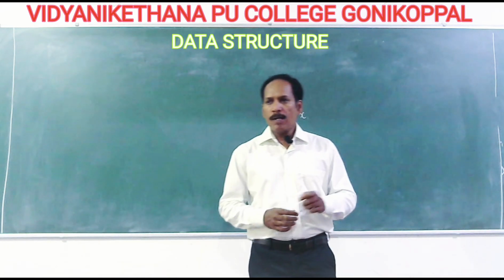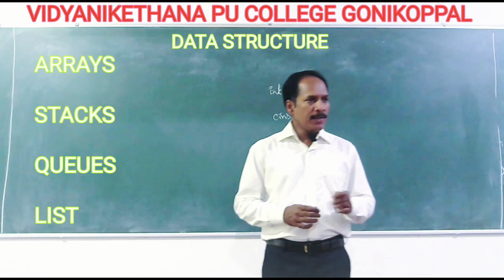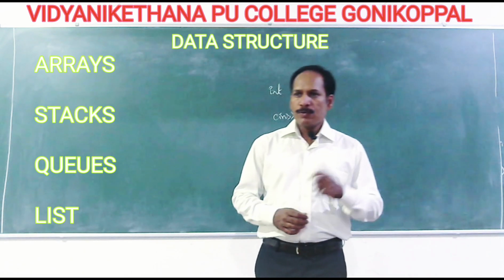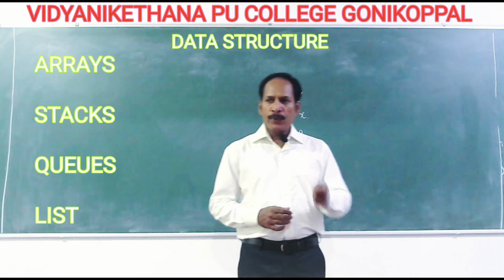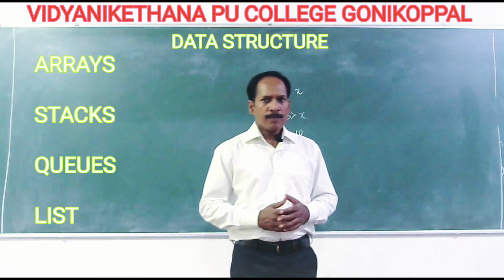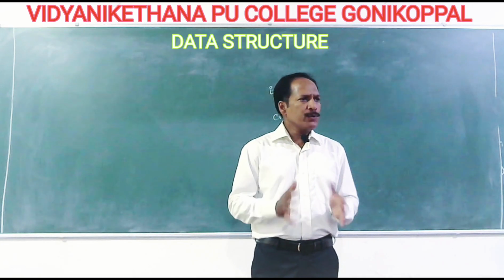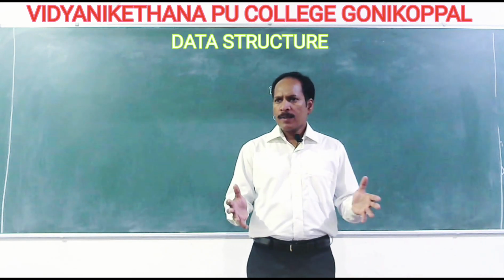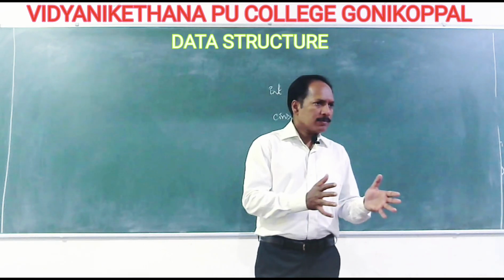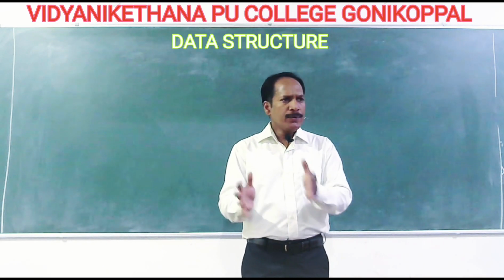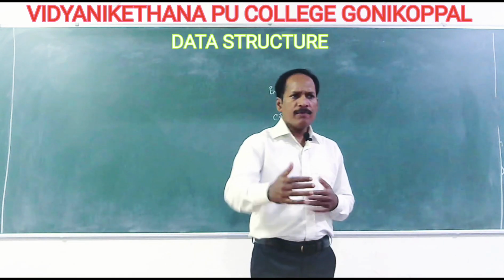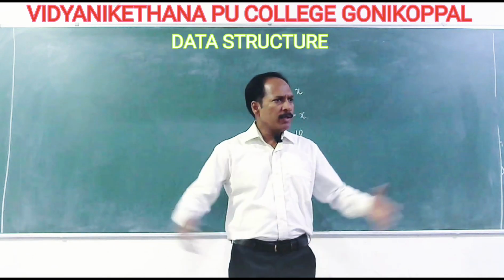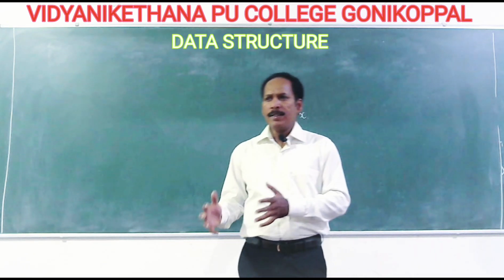So what are the examples of linear data structures? We have arrays, which you also studied in the last academic year, and we have stacks, which we are going to discuss, and we have a queue, and also we have a linked list. Remember, all these things we have used in our day-to-day life or real life. We just have to translate it, imagining how you do it in real time. You are familiar with a queue, and with a stack, and sometimes with a linked list. You just bring that mathematically, that's all.